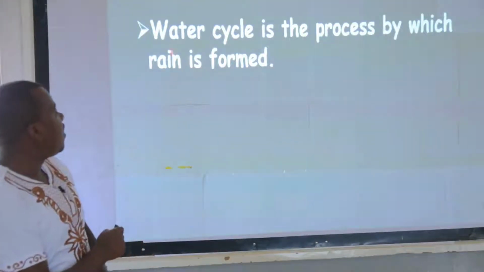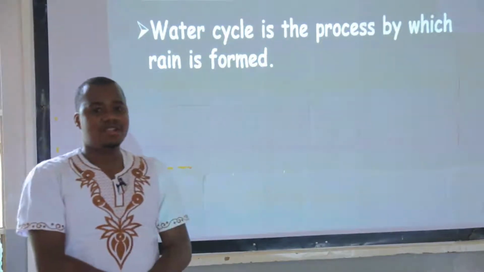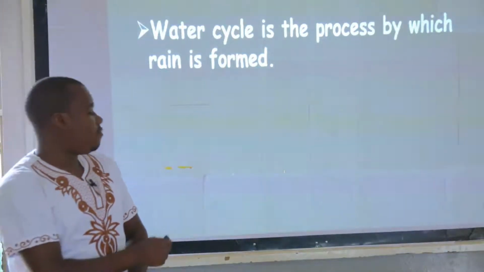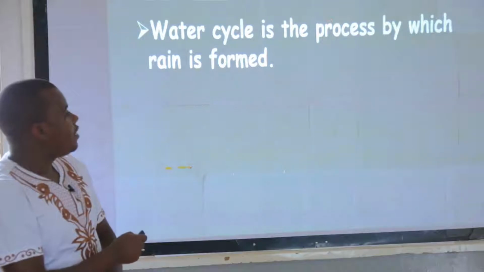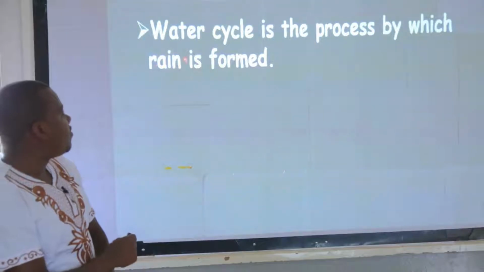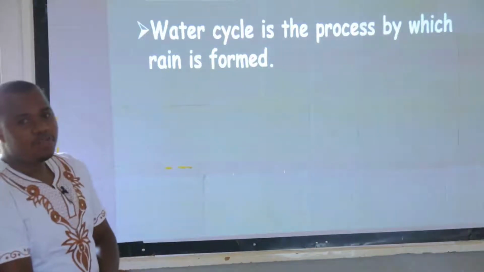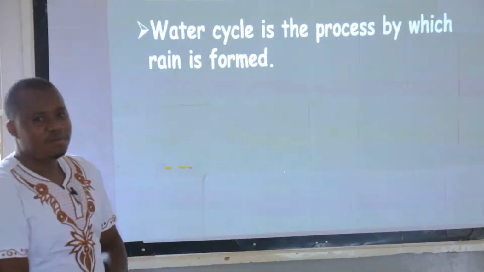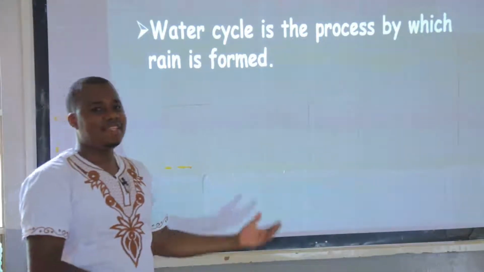So we are saying here, water cycle is the process by which rain is formed. What is water cycle, my children? Water cycle is the process by which rain is formed. We are going to spell some words here. Can we spell the word process? P-R-O-C-E-S-S. Process. Then can we spell the word rain quickly? R-A-I-N. Rain. Can we spell formed very fast? F-O-R-M-E-D, formed. So what is rain cycle once more? Rain cycle is the process by which rain is formed.